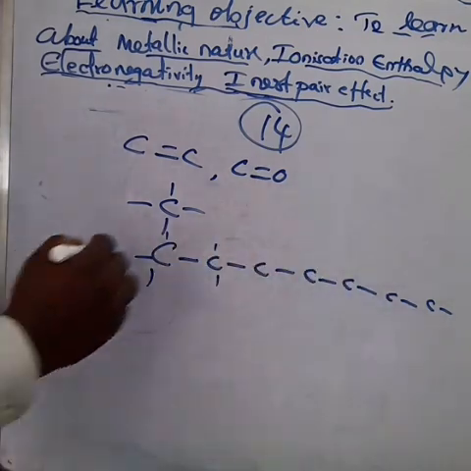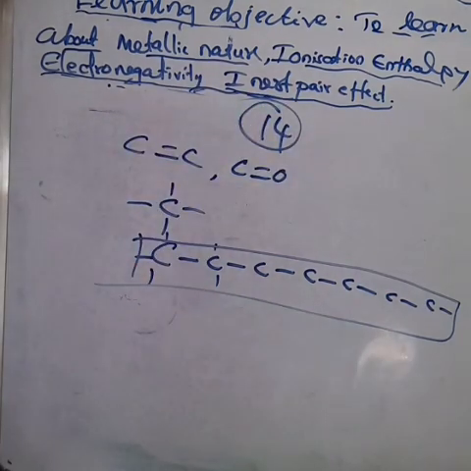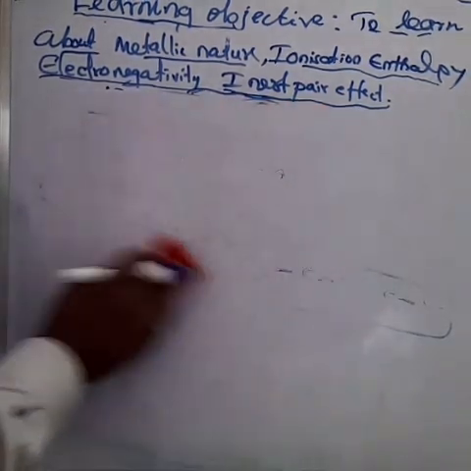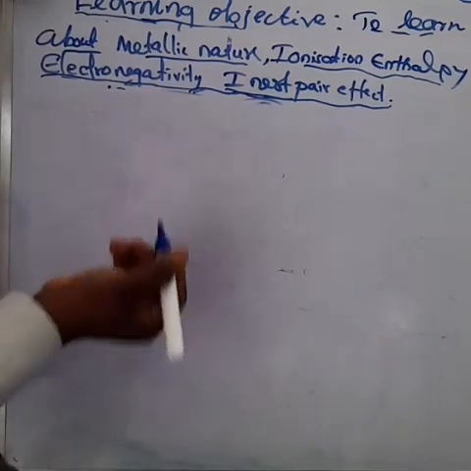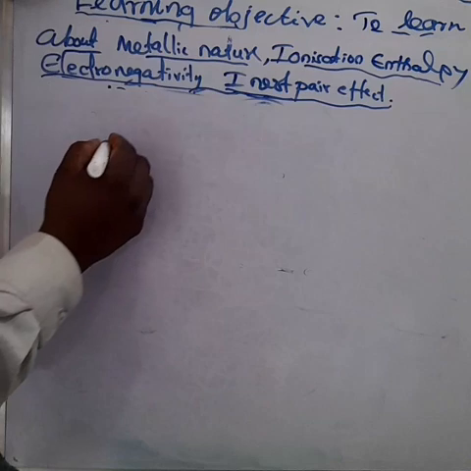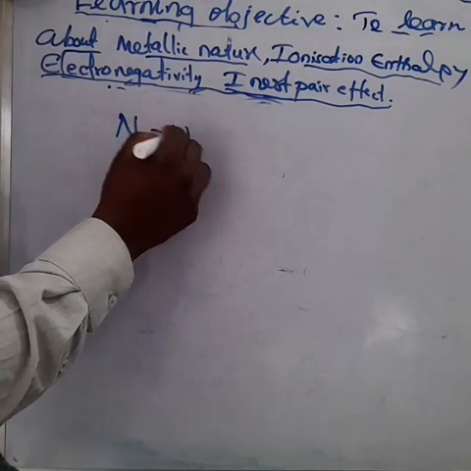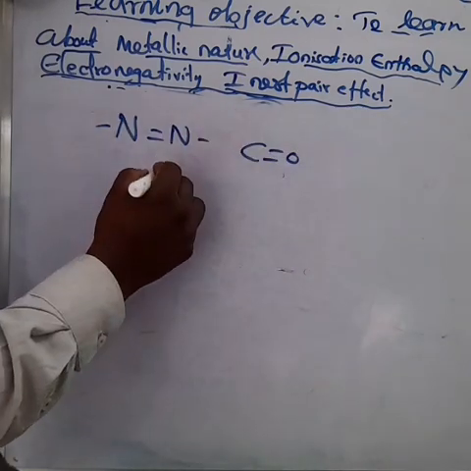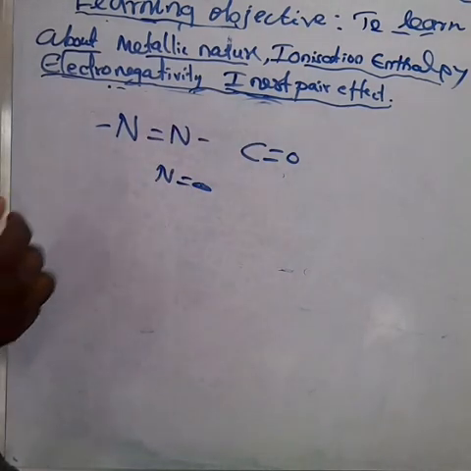Am I right? A big chain, that we are saying catenation. Okay, and in group 15, the first element nitrogen differs from the other elements. What is it about? Like carbon, nitrogen can also form multiple bonds. For example, nitrogen-nitrogen double bond, carbon-nitrogen double bond, nitrogen-oxygen double bond, nitrogen-nitrogen triple bond. Also, nitrogen is one of the diatomic gases.